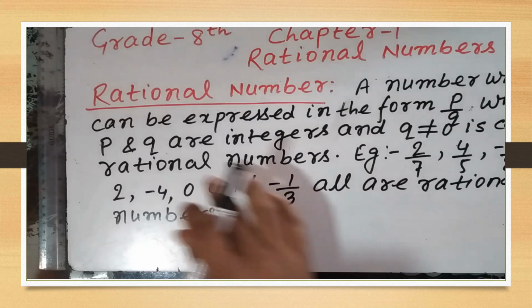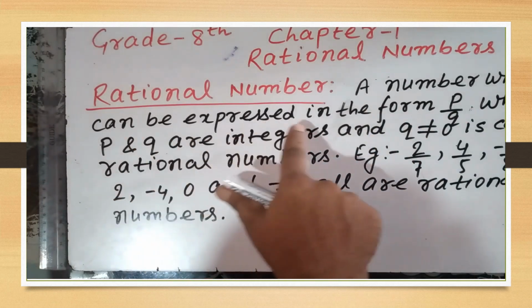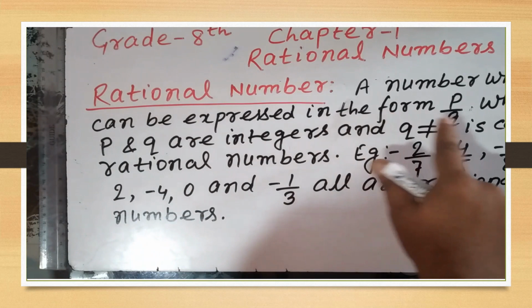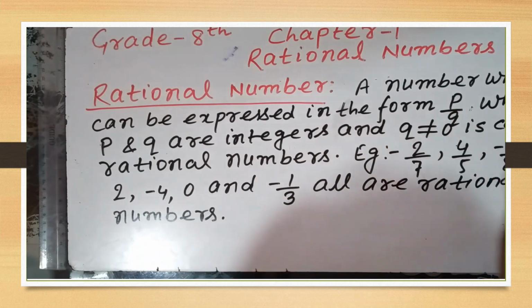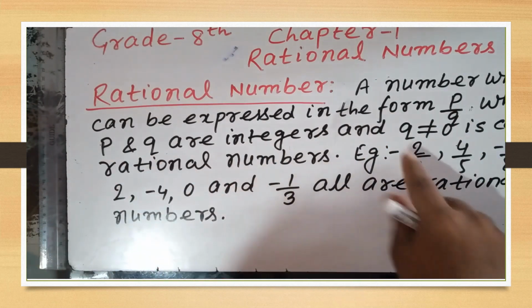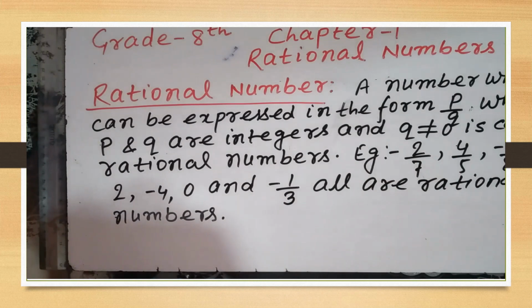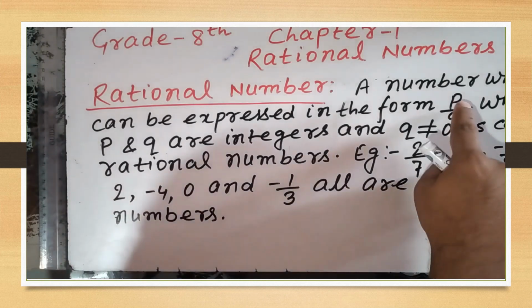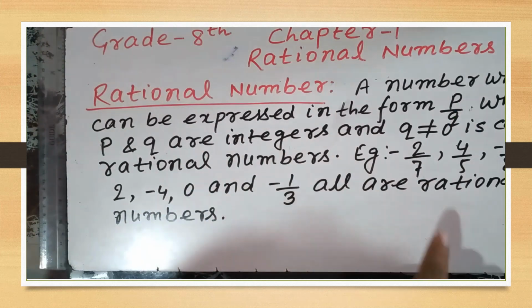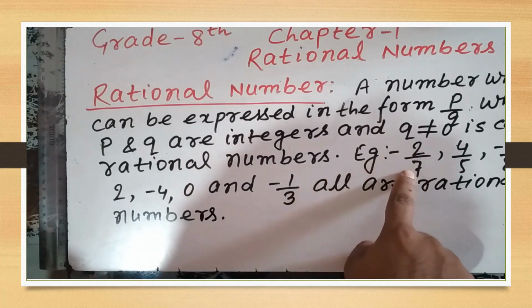Now, what is the definition of the rational number? A number which can be expressed in the form of P upon Q, where P and Q are integers and Q does not equal to 0, is called a rational number. It means a rational number will be in the form of P upon Q. You can see in the example, over here I am taking 2 upon 7.